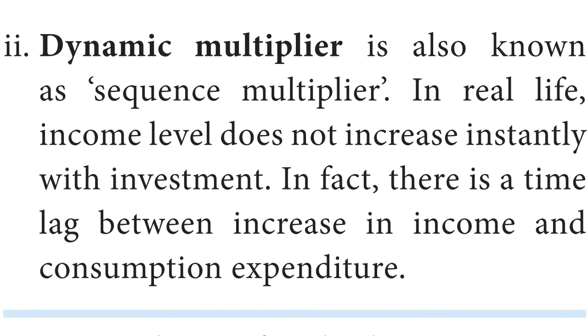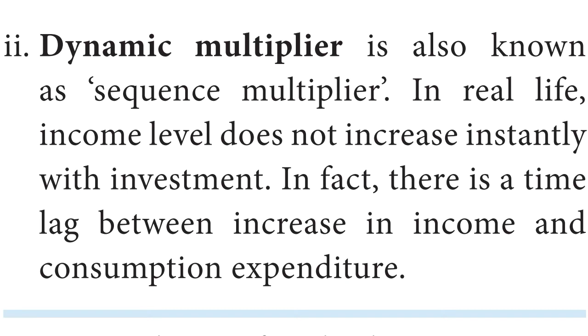Second, dynamic multiplier. Dynamic multiplier is also known as sequence multiplier. In real life, income level does not increase instantly with investment. In fact, there is a time lag between increase in income and consumption expenditure. In other words, the multiplier process works through the process of income generation and consumption. The time lag is involved in the gap between the change in income and the change in consumption at different stages.